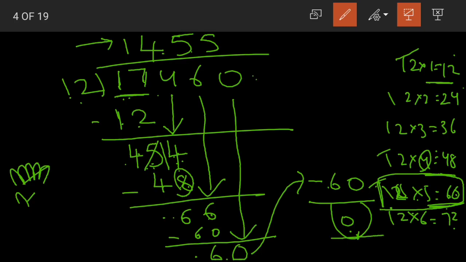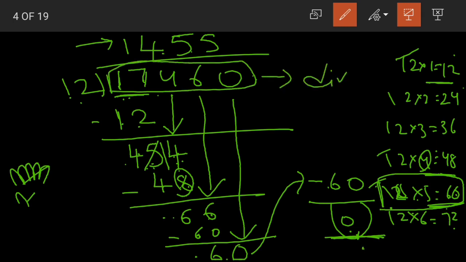What did we get as our remainder, children? 0. What is the dividend here? Dividend is 17,460. Yes, it sounds just like minuend. Minuend is the bigger number in subtraction. So dividend is also the bigger number in division. Now 12 is our divisor.